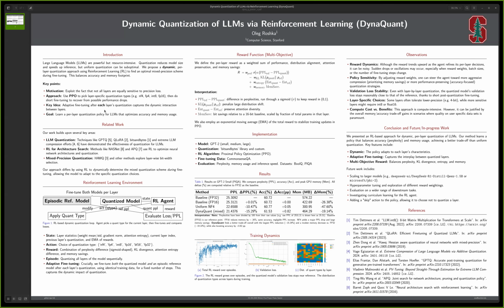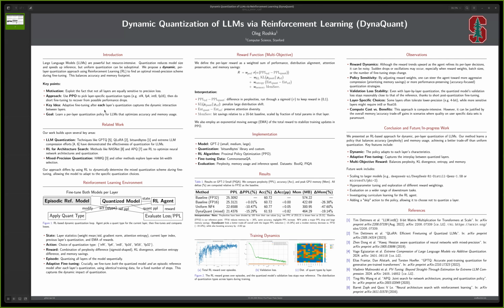Quantization, which is reducing the numerical precision of model parameters, can help reduce memory usage and improve inference speed. But a one-size-fits-all approach can actually hurt performance. So our goal is to find a mixed precision strategy that picks just the right quantization level for each layer.